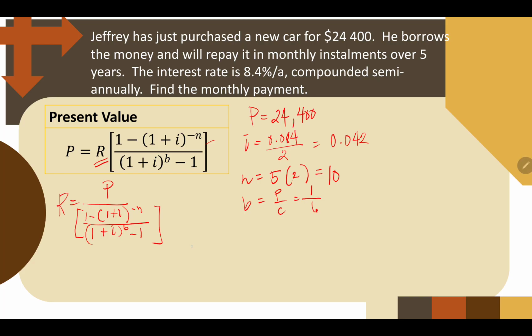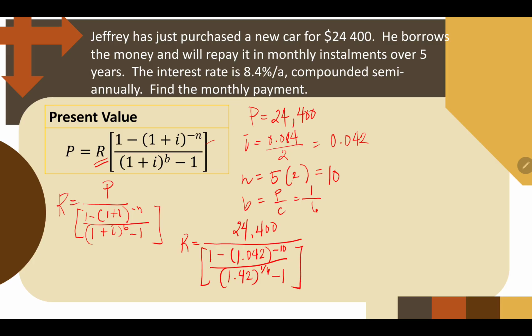So when we substitute that to our formula, no, R is equal to our P, 24,400, all over 1 minus 1.042, we can easily add it already, raised to negative 10, all over 1.042 raised to 1/6 minus 1. So, kailangan natin gumamit ulit ng calculator.